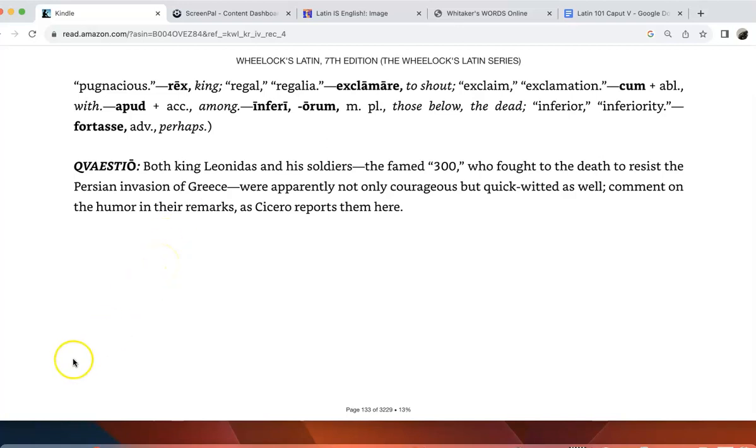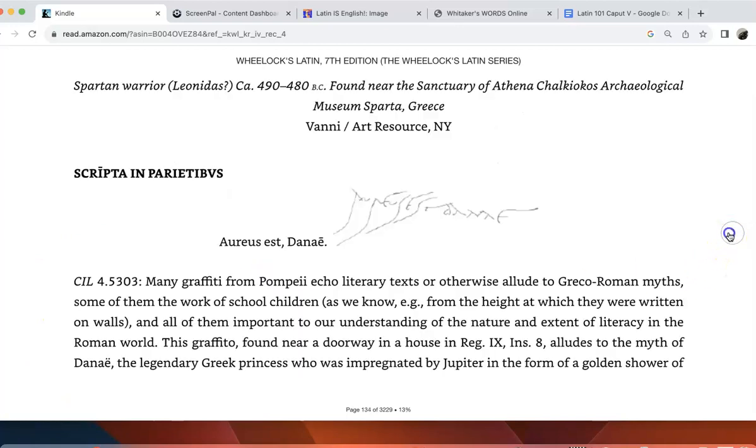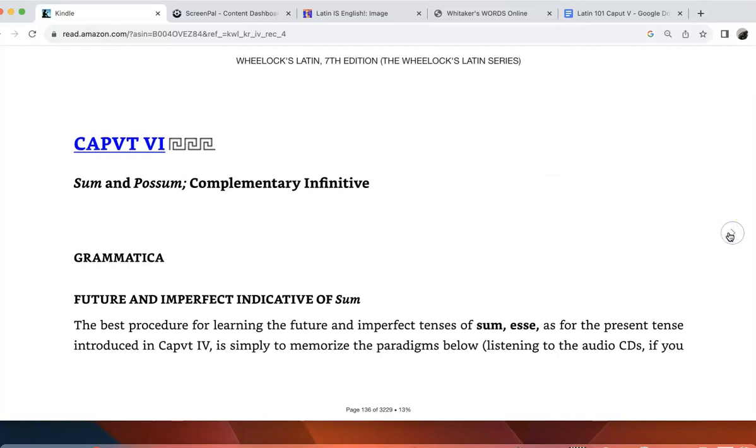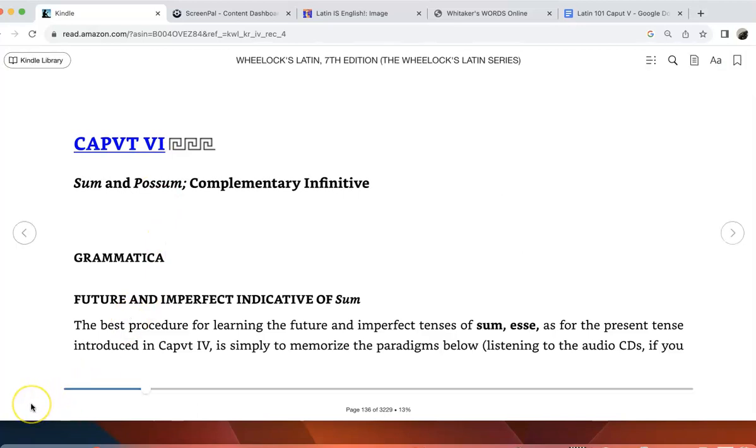Okay, so you have a crossword puzzle as homework. Next week, we do chapter 6, which is on I am and I am able or I can. And then we have what's called the complementary infinitive, as you see, is not too difficult. After next week, you will have another test on chapters 4, 5, and 6. So sort of keep that in mind. Plan on your next test probably the week after next. But we'll announce it. You'll have time to prepare and know what day and date that's going to be on.